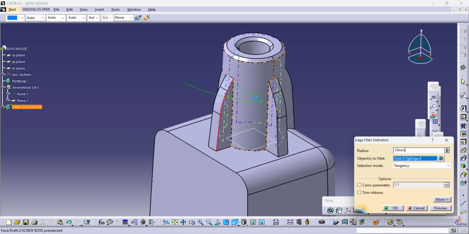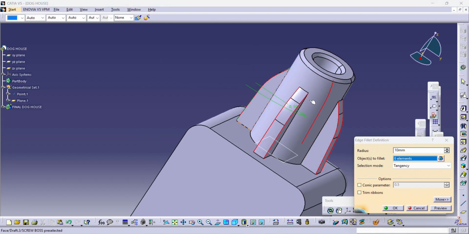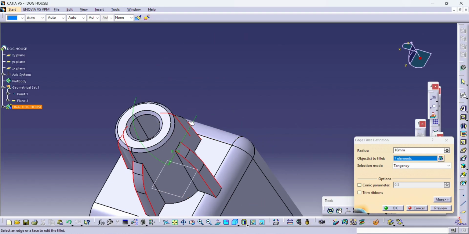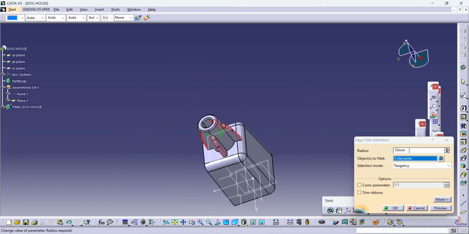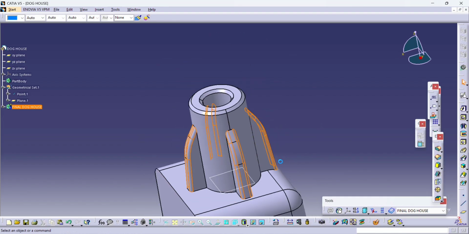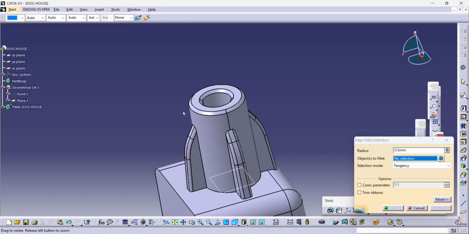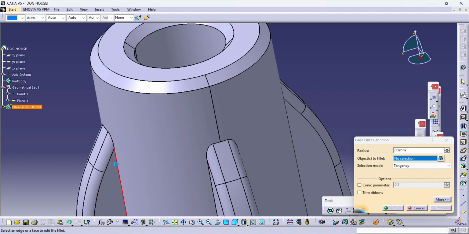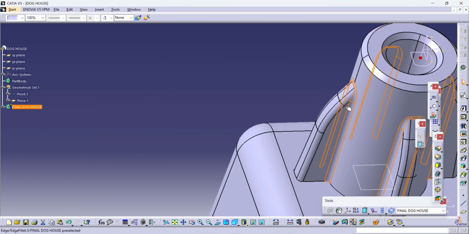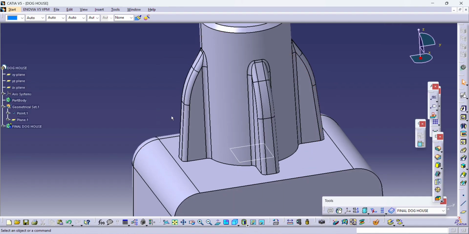After that, before that, we'll just give the radiuses, and after that we have to remove the inner bodies of the doghouse to maintain the wall thickness. So before that, we'll just finish this radius operation. Either we can do it at the initial level also, or we can follow this operation after the boolean completion. As this part is not very critical, we'll just finish it at the earliest.